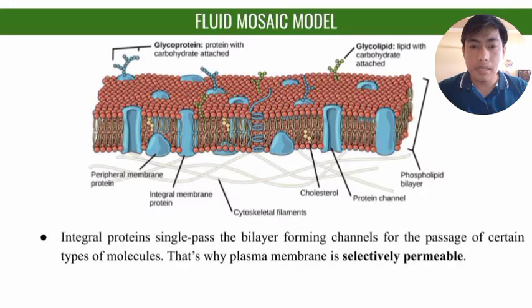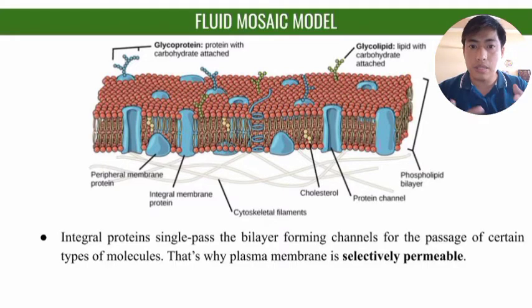This bilipid layer is selectively permeable. When I'm saying selectively permeable, it is different from semi-permeable. Selective permeability enables the plasma membrane to allow specific molecules to get in and move out of the cell. This is different from a semi-permeable membrane because in a semi-permeable membrane, it is not selective.